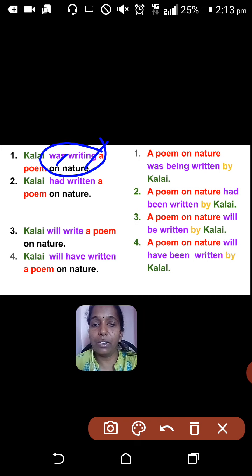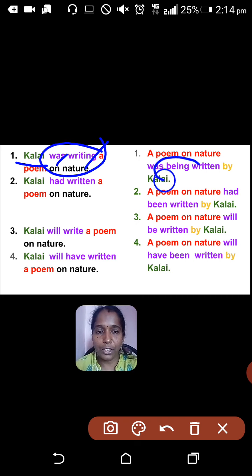Was is the helping verb which goes with the singular noun. So we come to know that it is past continuous tense. That can be changed like this: A poem on nature was being written by Kalai. I already told you that if the given sentence is continuous tense, you have to add being with the verb.